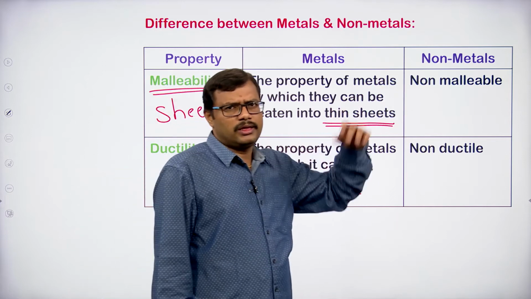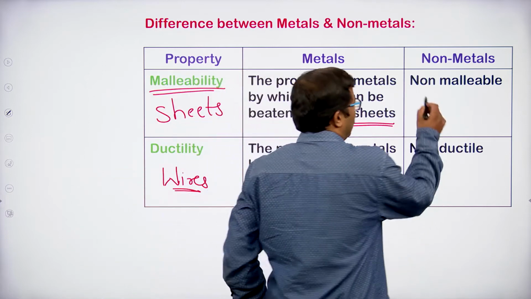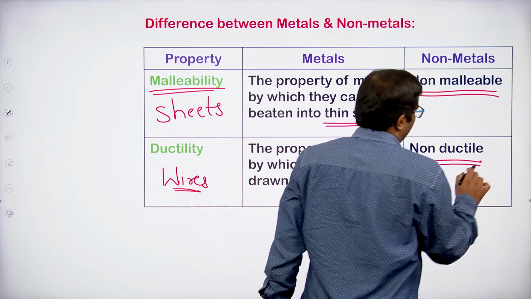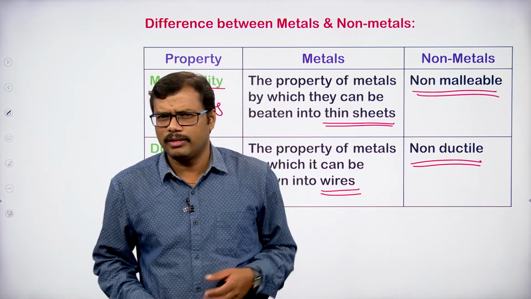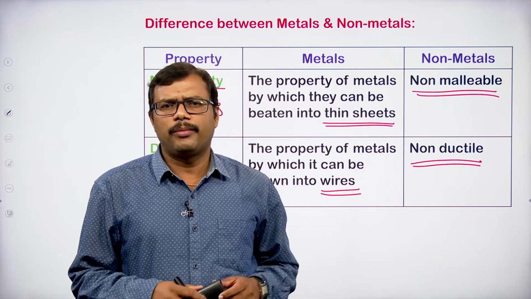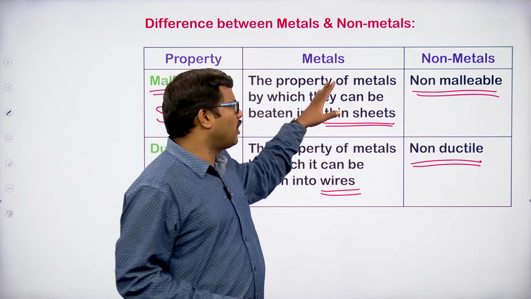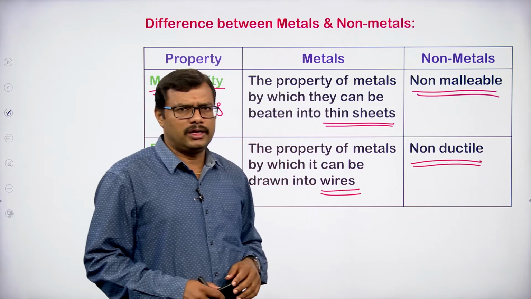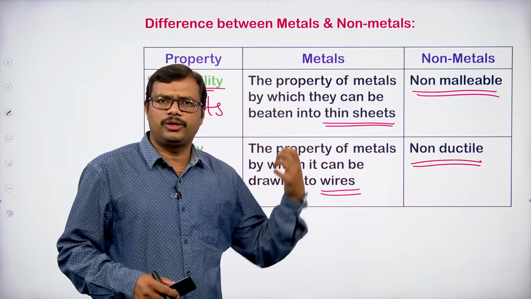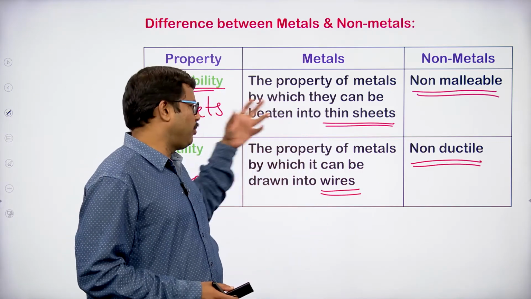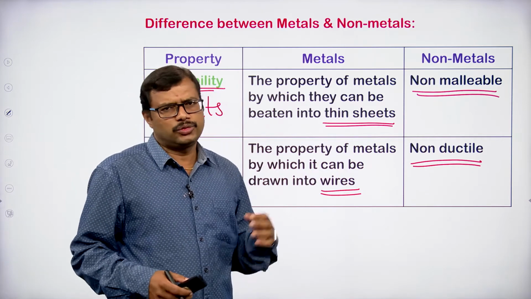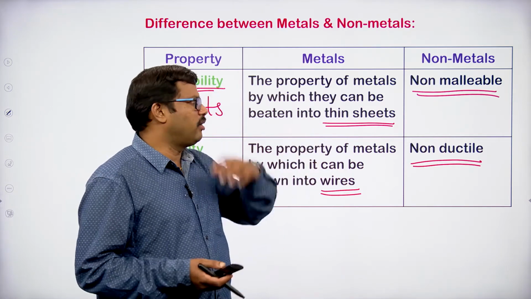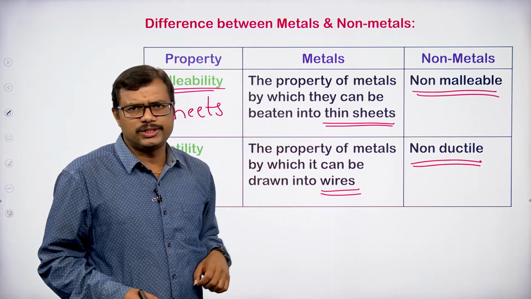When you look at non-metals, they are non-malleable and non-ductile. They cannot show malleability or ductility. Non-metals cannot be drawn into sheets, and cannot be made into wires. Why is it so?